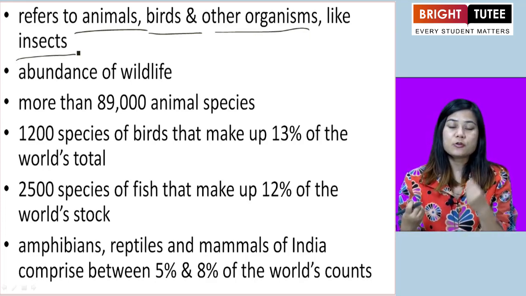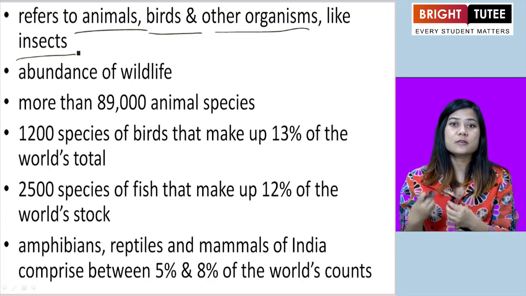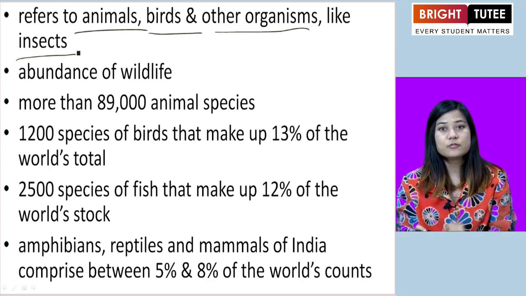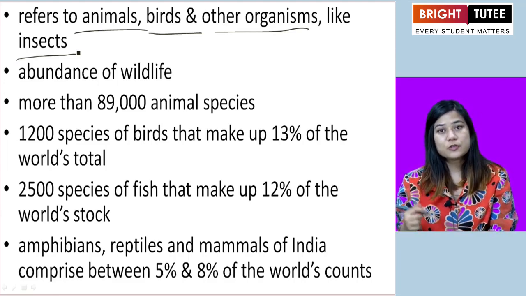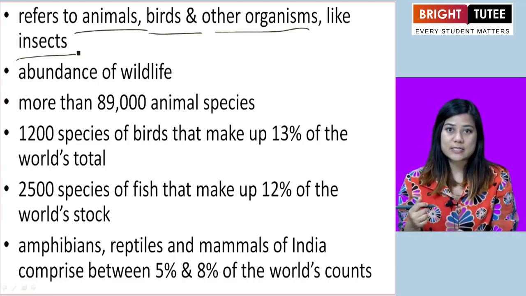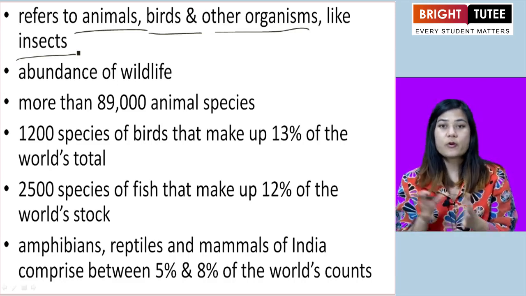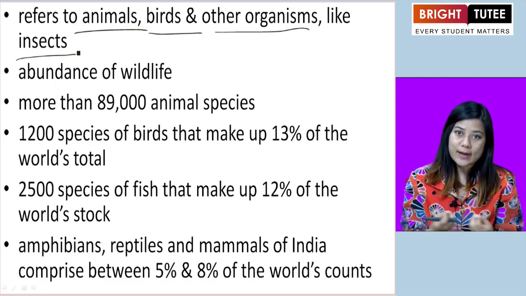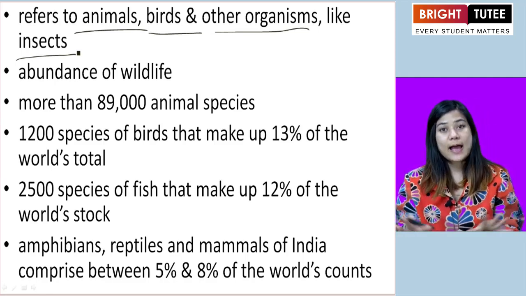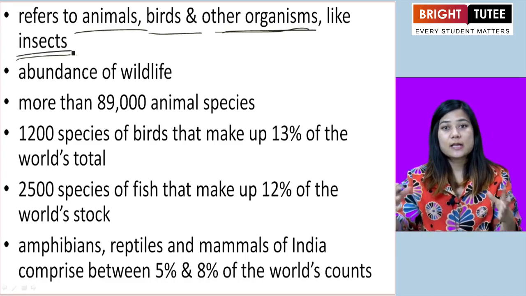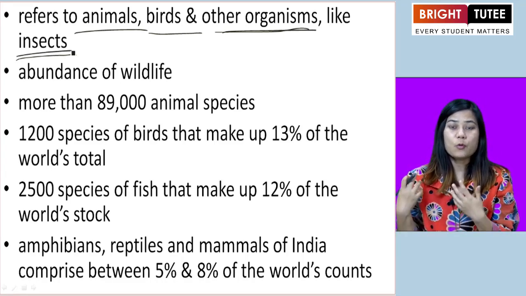Some organisms are so small that we cannot see them with our naked eyes. We have to use microscopes or magnifying glasses in order to see them. Those organisms are also part of the wildlife. So all animals, birds and organisms like insects collectively refer to wildlife.